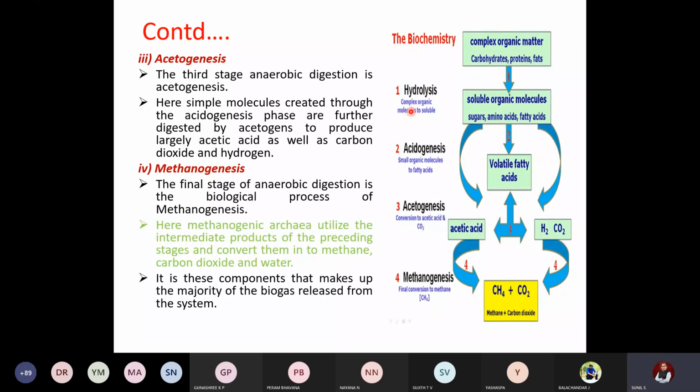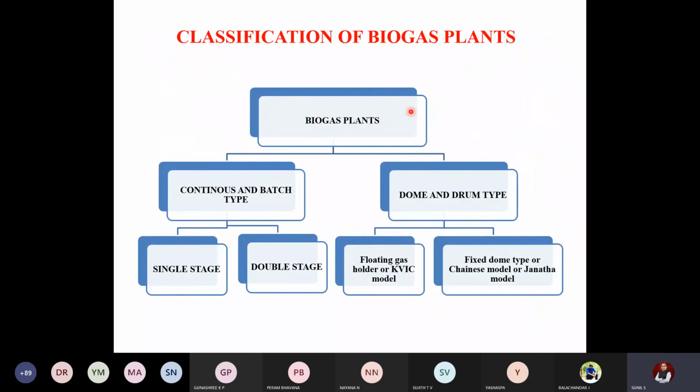Okay, so we will move to the next topic, classification of biogas plants. Biogas plants are classified as continuous and batch type, and dome and drum type. In continuous and batch type, we have single stage and double stage. In dome and drum type, we have the Indian model, called the KVIC model, Khadi and Village Industries Commission model, and the fixed dome type, which is called the Janata model or Chinese model. So this is the classification of biogas plants.